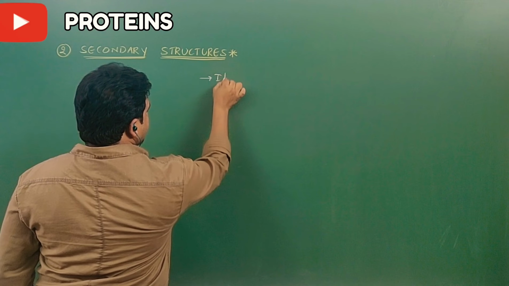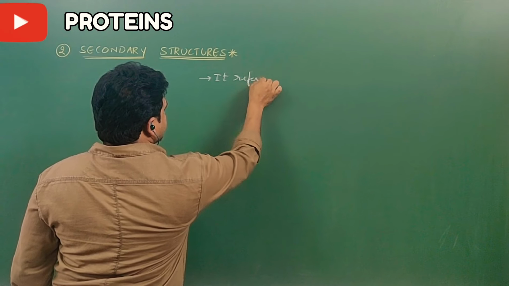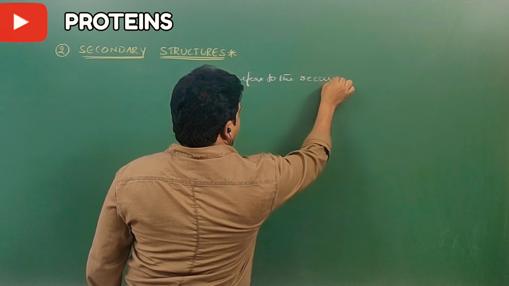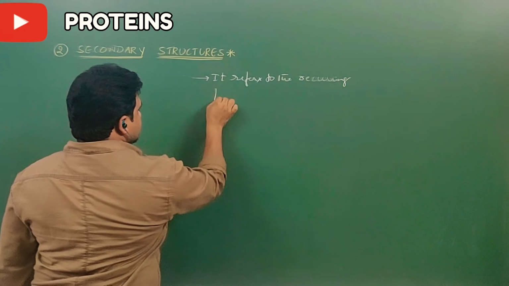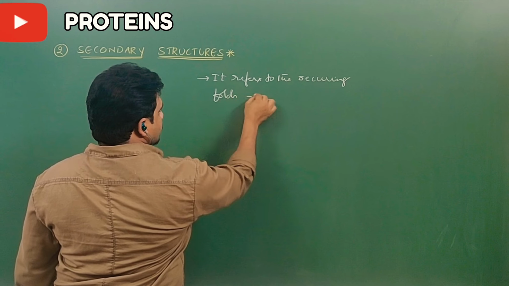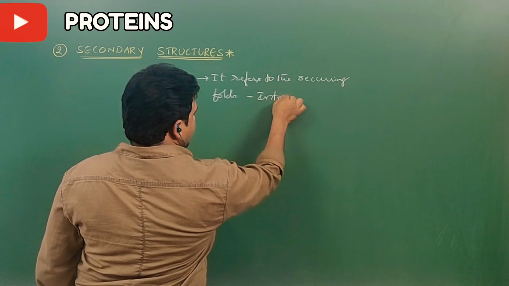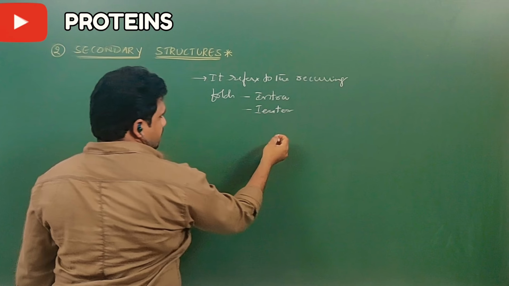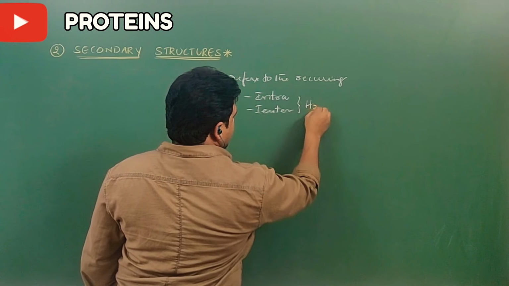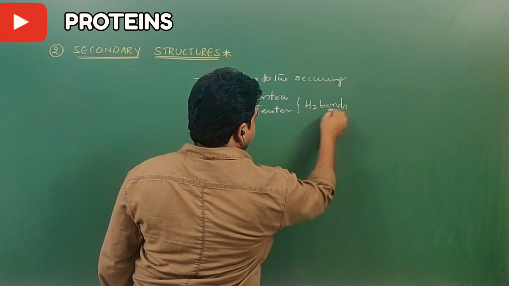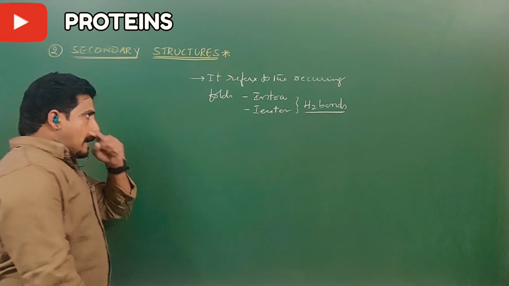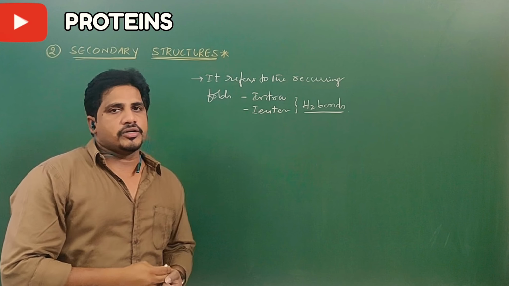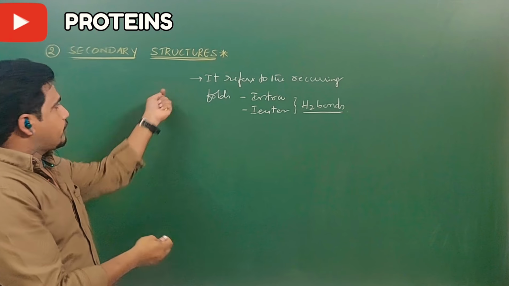Secondary structures. It refers to the recurring folds. They may be intra or inter hydrogen bonds. So, what is the difference between intra and inter hydrogen bonds? According to that, what are the types of secondary structures?